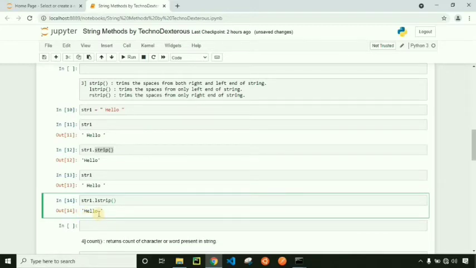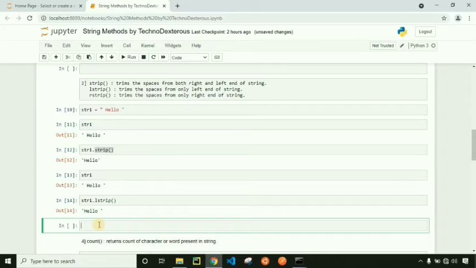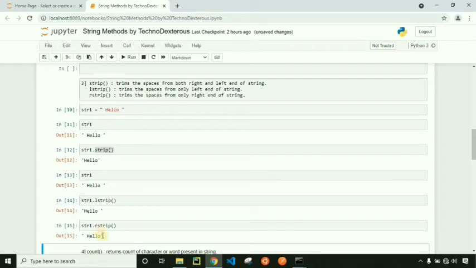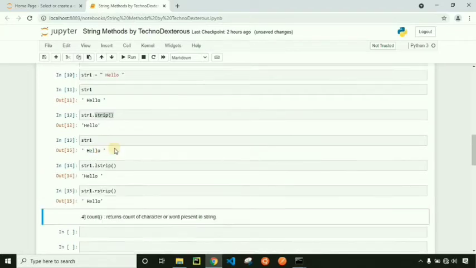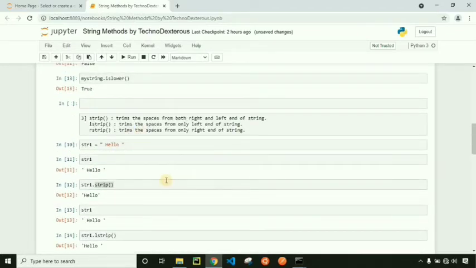We can still see the space which is present at the right end. Similarly, we can trim the space at the right end specifically by using rstrip. Here you can see the space which was present at the right end is removed. So those are the strip methods.